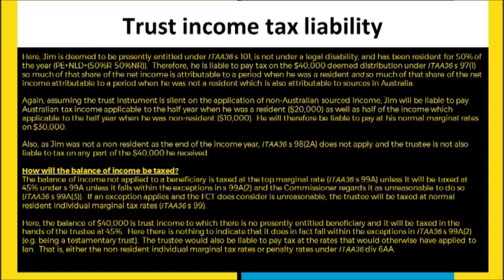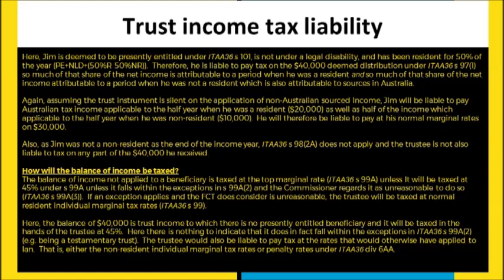Now, there's a bit of a double whammy here. He's going to be liable to pay tax only for the fraction that he's resident, and for the fraction that he's non-resident, he's going to be deemed to be paying tax for the amount that's Australian sourced. And again, the trust instrument is silent in terms of how and where these amounts are applied. So for this particular taxpayer,